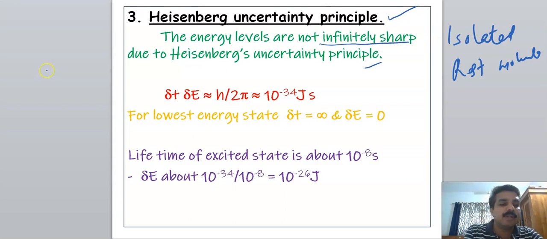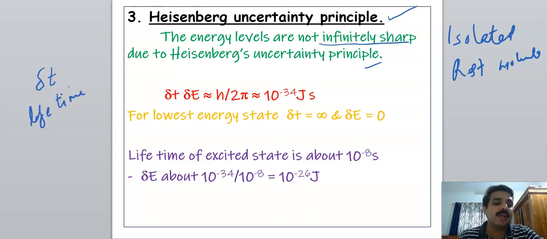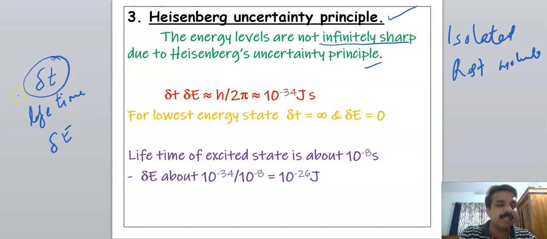Suppose delta t is the lifetime of a particular energy state of the molecule. Then there will be an uncertainty or imprecision in its energy, delta E, related as delta t times delta E approximately equal to h by 2 pi, that is approximately 10 raised to minus 34 joule second.